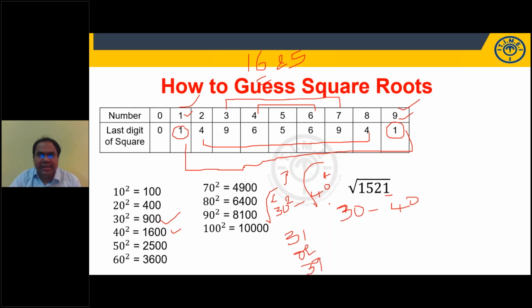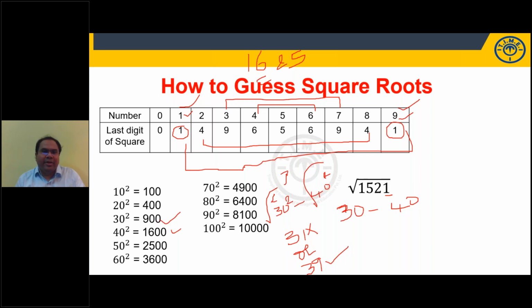Now 1521, is it close to 900 or close to 1600? Close to 1600. So my answer should be close to 40. Close to 40 means 39. If you want, you can cross-check. How much is 39 square? You compare with 50. It is 11 less than 50: 1400 plus 11 square, 121. So it is 1521. This is matching.